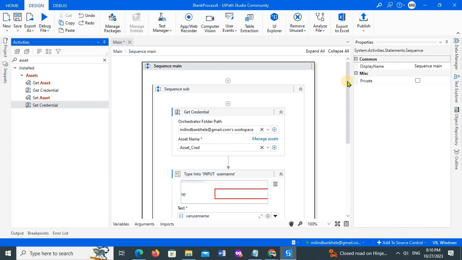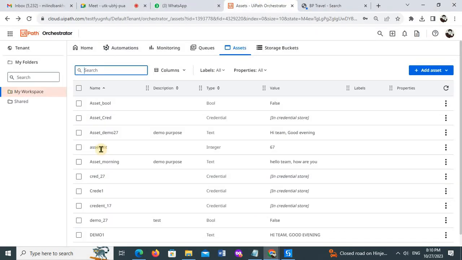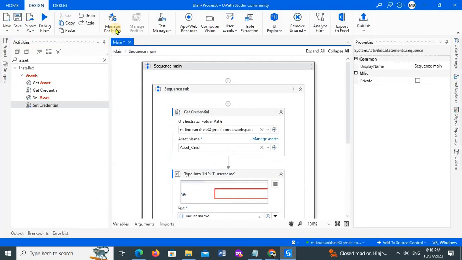Assets act as a global variable for all the processes. All the processes means, this is my one process, right? If I publish this, this is considered my first process. If I create any other automation, that is also a different process. Again, if I create a second, third automation, those are considered different processes too.